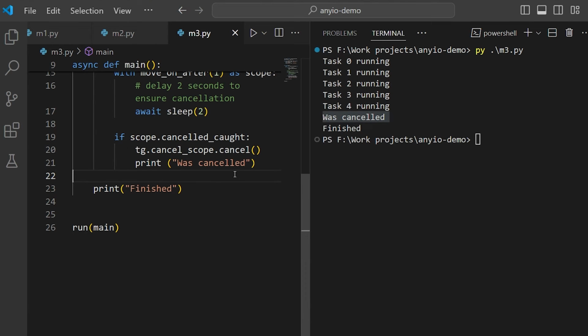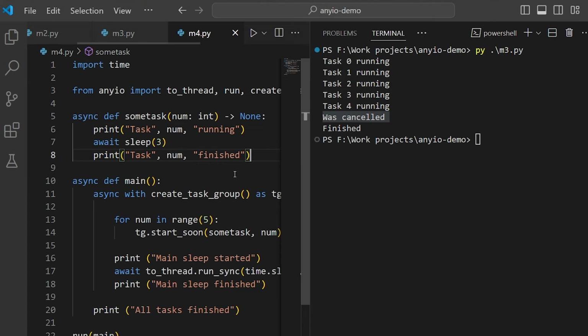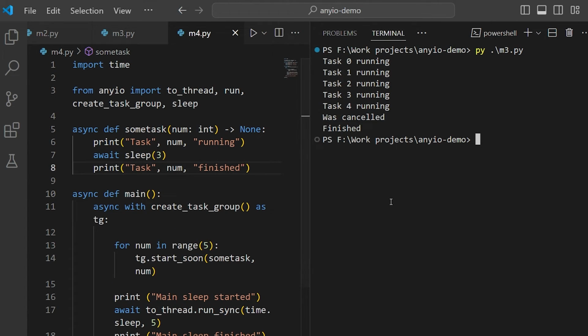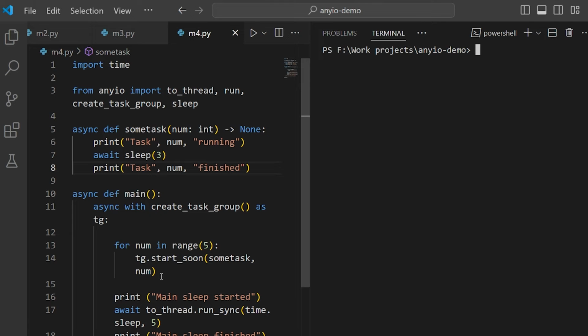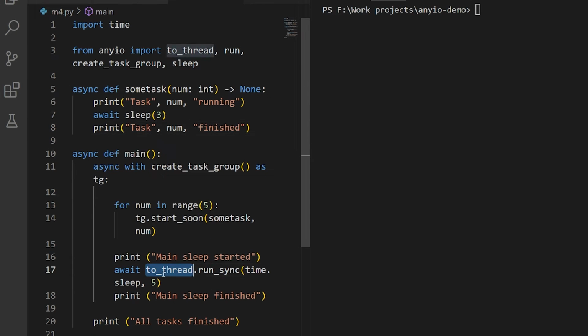NeIO also offers ways to run code in threads or subprocesses. For instance, if you want to run some synchronous code in a thread and wait for it to complete, you can use the toThread.runSync method. This will execute a sync function and pass it parameters.